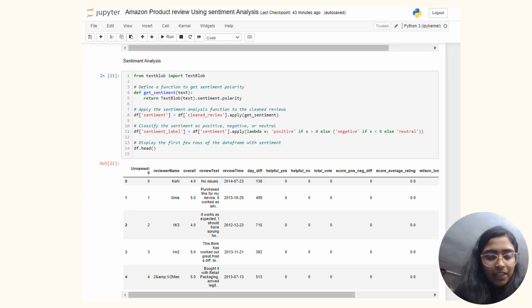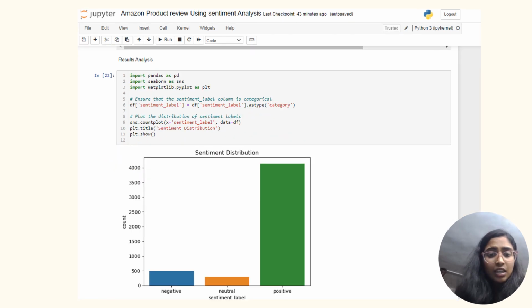And then the next step is sentiment analysis. Here we'll classify each and every row, whether it is a positive review, negative review, or neutral review, according to the review text. So here you can see we have performed get sentiment on the text. We have performed the analysis for the review text. And then next, after reviewing, we are doing results analysis, like how many are positive, how many are negative, how many are neutral.